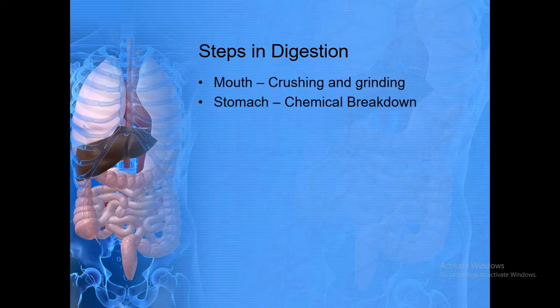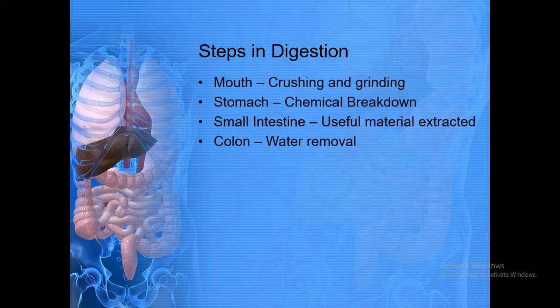Okay. Now, steps in digestion. First, mouth, crushing and grinding. Stomach will start chemical breakdown of the food. Small intestine is where useful material is extracted, meaning the enzymes will enter the food. Colon is also called large intestine, and it is used for water removal and nutrition removal.